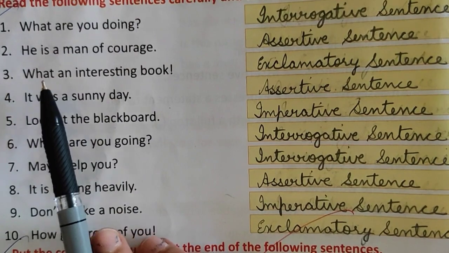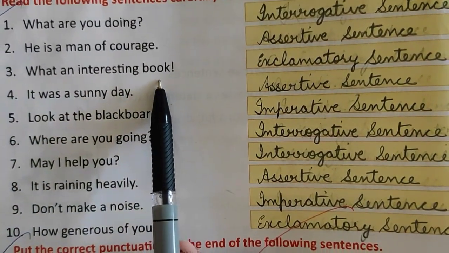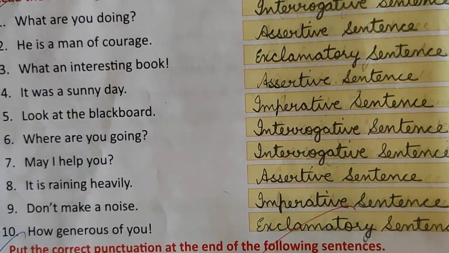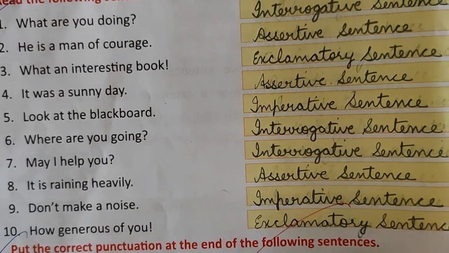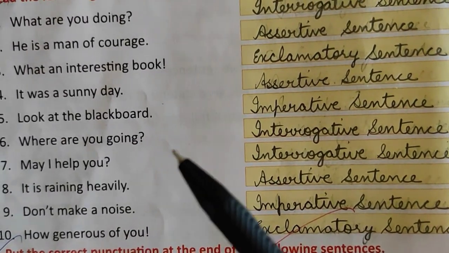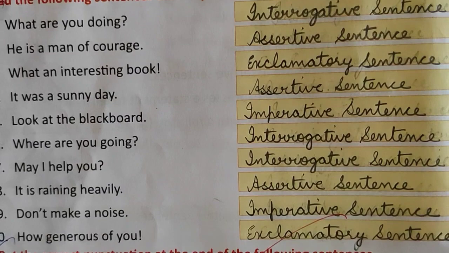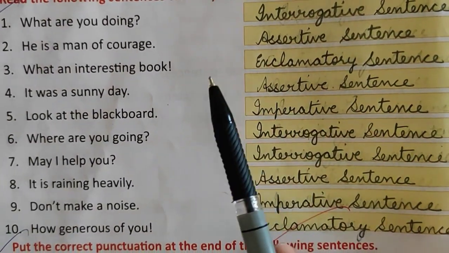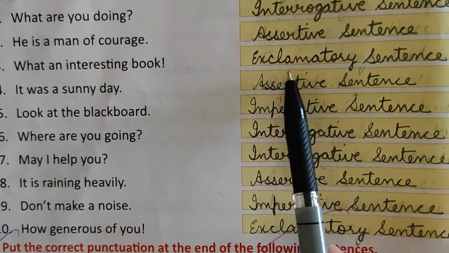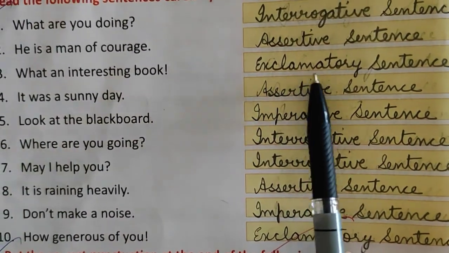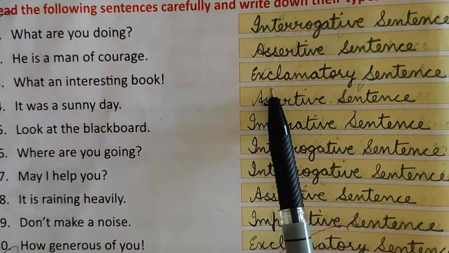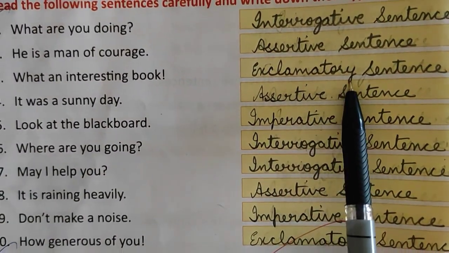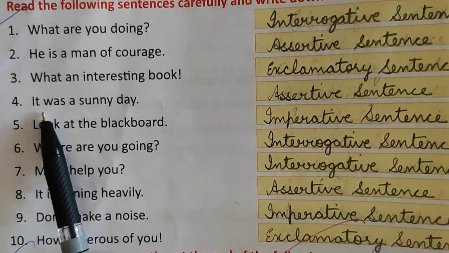Then number 3 is, what an interesting book. Like suppose you like some book which is very interesting to read, and you express your emotions, what an interesting book. After reading you say, what an interesting book it is. So you are expressing your emotions. So this is an exclamatory sentence. Exclamatory.